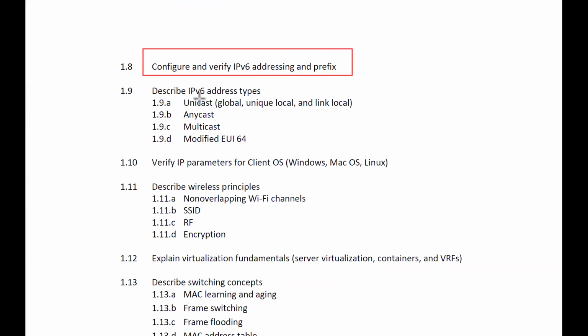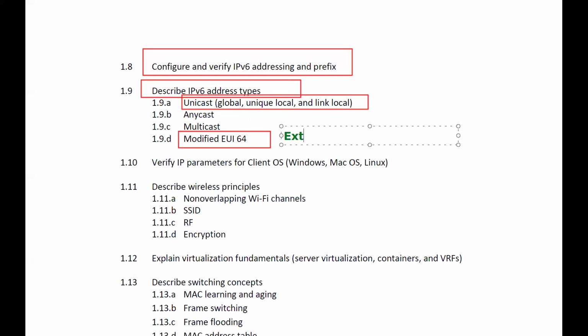Then even under this, it says describe IPv6 address types. We have unicast, and in that global, unique local, link local, anycast, multicast, and extended unique identifier. EUI is what? This is called an extended unique identifier, right? Then it says about the verification of IP parameters for client operating systems.